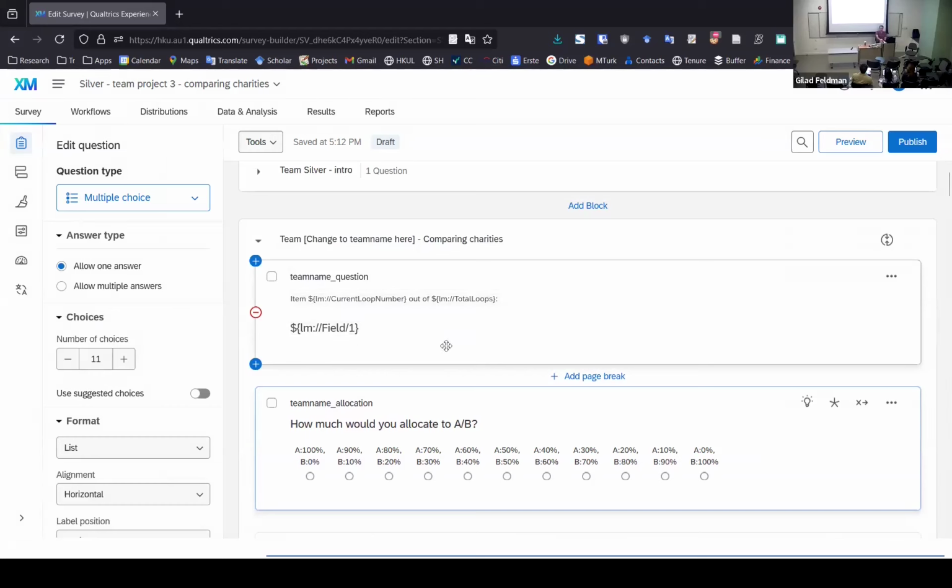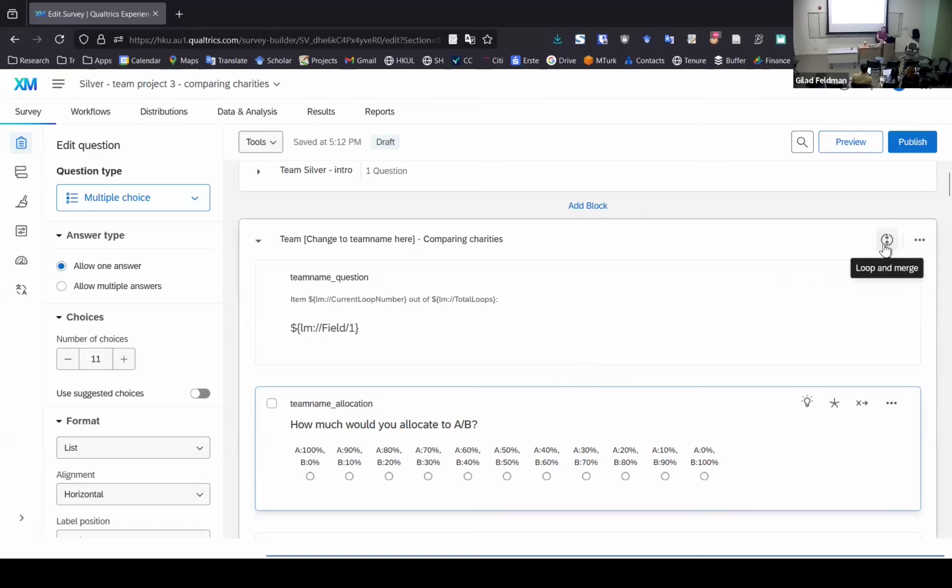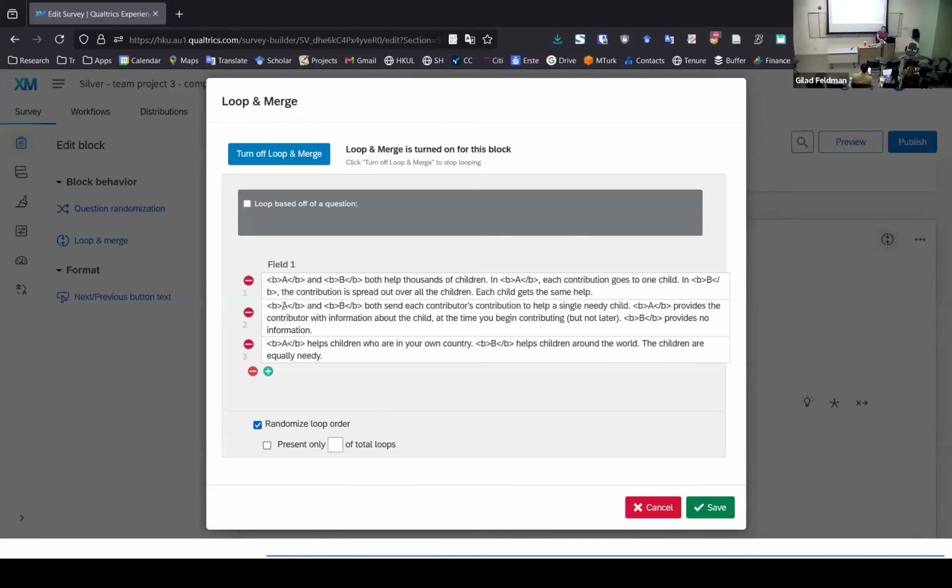What is this about? This is about a feature in Qualtrics that's called loop and merge. Instead of you having to create another block and another block and another block for each one of your vignettes, you can just have one block for all the 10 vignettes, all the 20 vignettes. How does it do it? If you look up here, there's a little symbol on the top, and it says loop and merge. If you press this loop and merge, you'll see that it actually has already 3 vignettes.